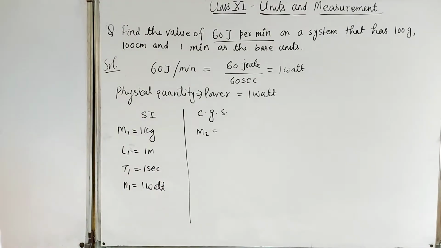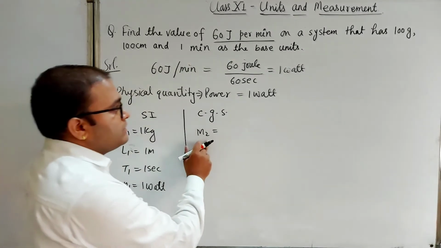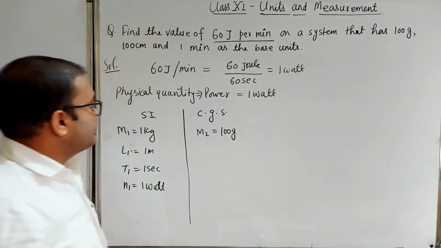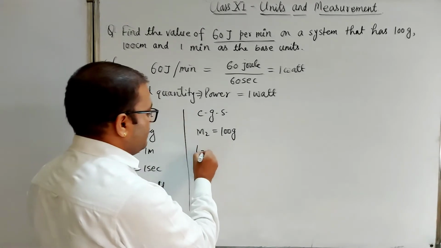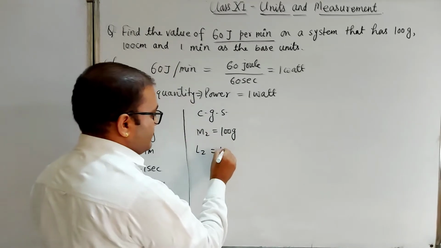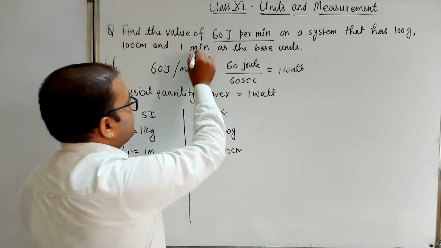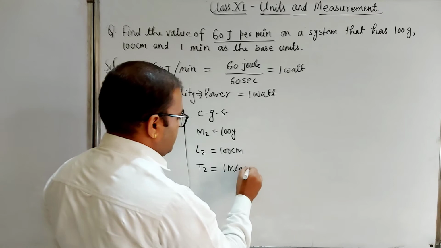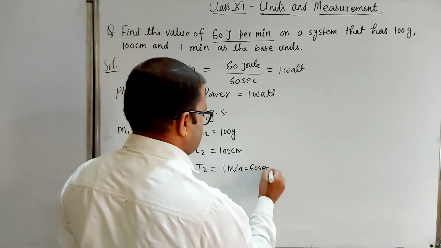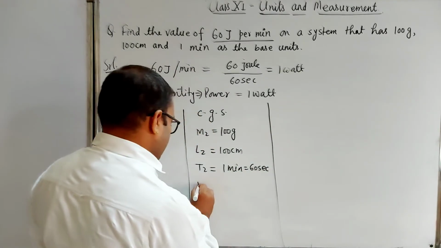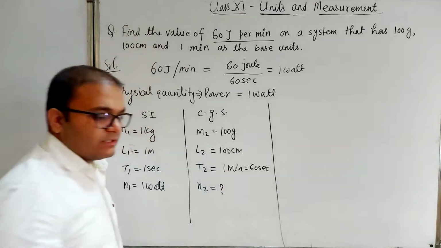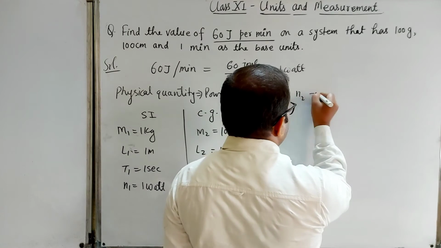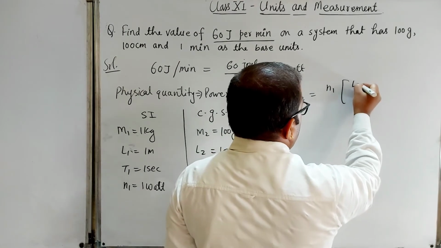Now M2 is fixed here. What is the value of M2? 100 gram. And what is the value of L2? L2 is also fixed here, 100 centimeter. And what is the value of T2? T2 is here 1 minute, we can write equivalent to 60 second. And we have to find out the value of N2. So you can use the same formula. Simply, what is the formula we have? Formula is N2 equal to N1.